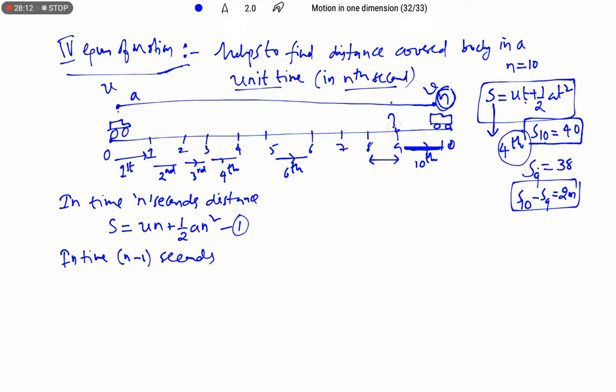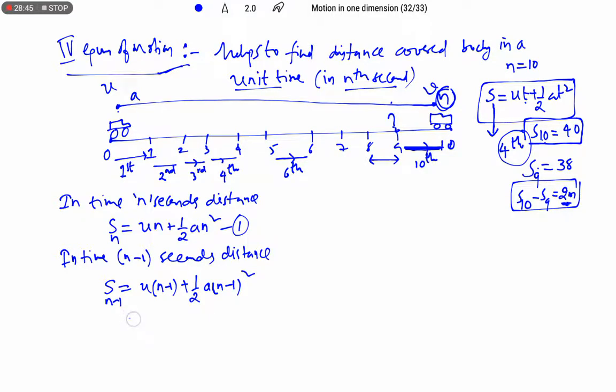If we know the 9-second distance, then S10 minus S9 gives the distance travelled in that particular second. So in time n minus 1 seconds, the distance travelled, this is Sn and this is Sn minus 1: u into (n minus 1) plus half a into (n minus 1) whole square.